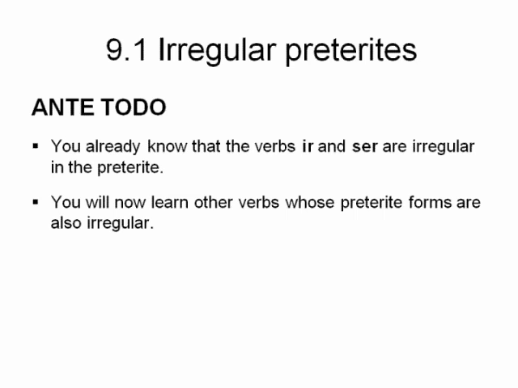Para comenzar, you guys already know about the verbs ir and ser, and that they're irregular in the preterite. We worked with those in Lesson 8. And if you remember, they were conjugated fui, fuiste, fue, fuimos, fueron. And now today what we're going to look at are some other verbs who are also irregular in the preterite.